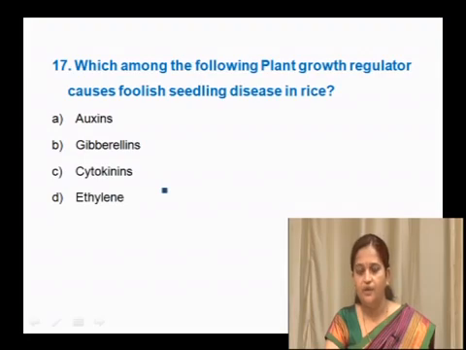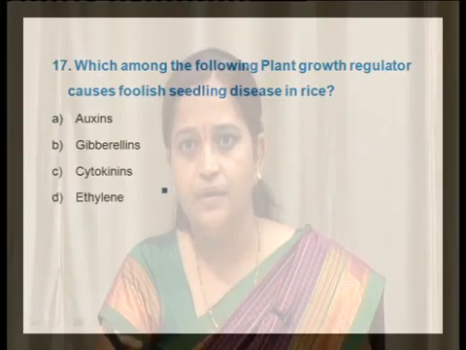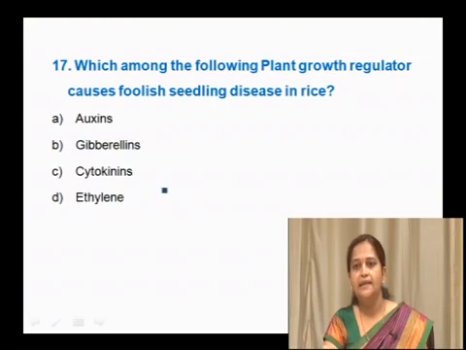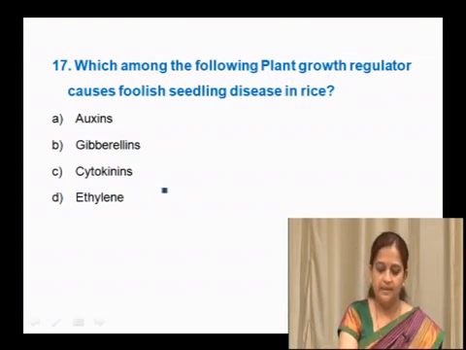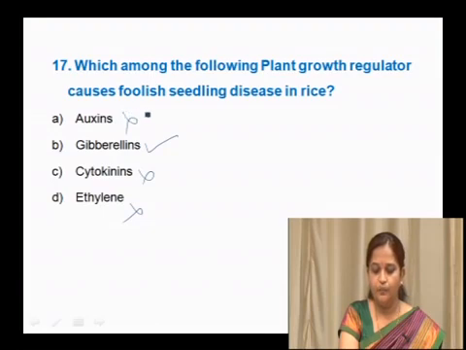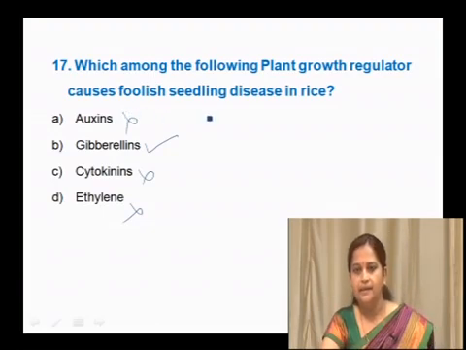From the Gibberella fujikuroi fungus, it was seen that due to infection by that fungus there is an elongation of the internodes, and that disease is called Bakanae disease, and the answer for this is gibberellins. It is not auxin, cytokinins or ethylene. Bakanae disease or foolish seedling disease in rice is caused by gibberellins.